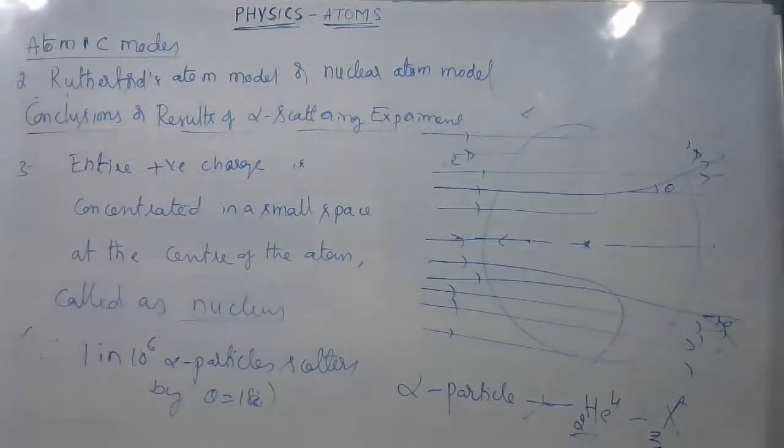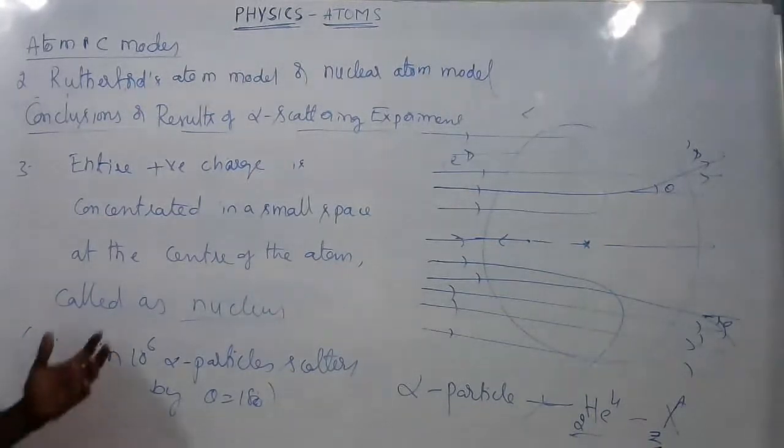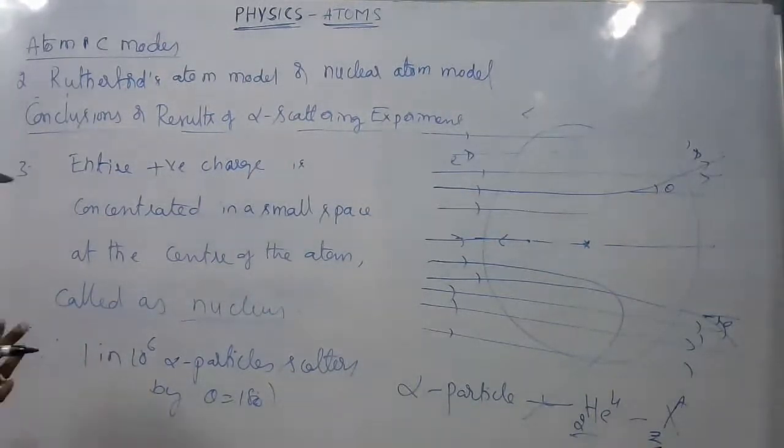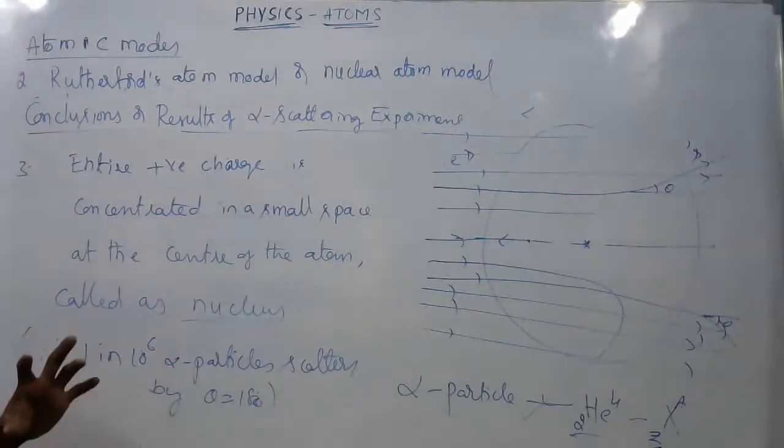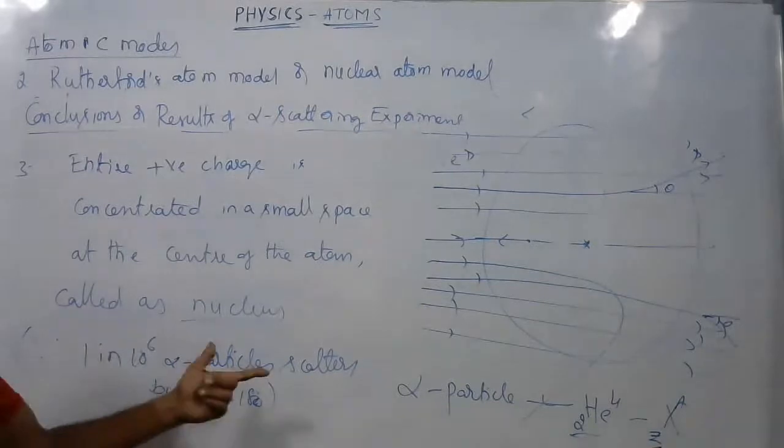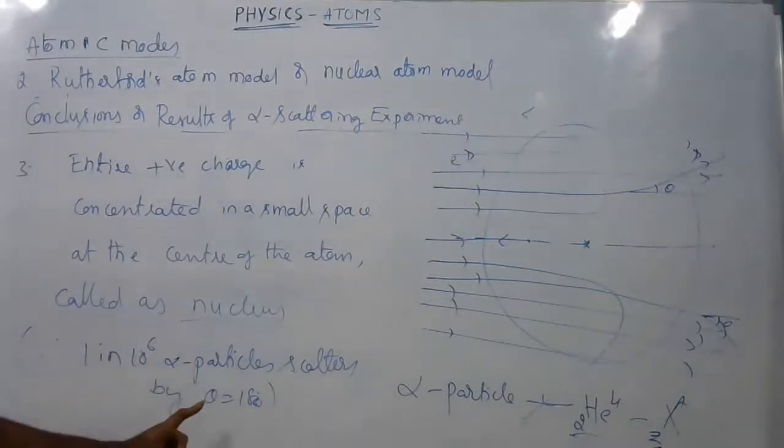These are very interesting conclusions they have drawn. Based on all these observations and conclusions, they have drawn one graphical relation which represents the relation between the number of alpha particles scattered with respect to the angle of scattering. Let us see what that graphical relation gives us.